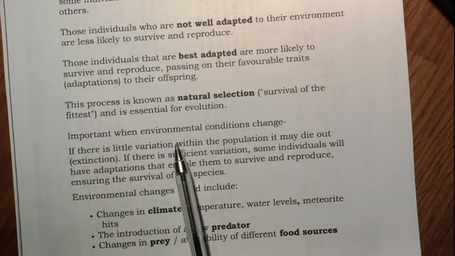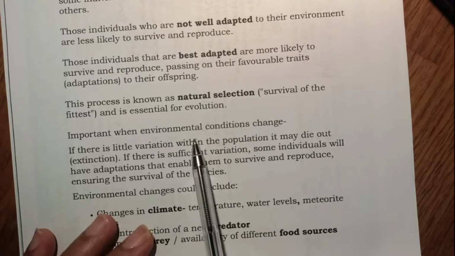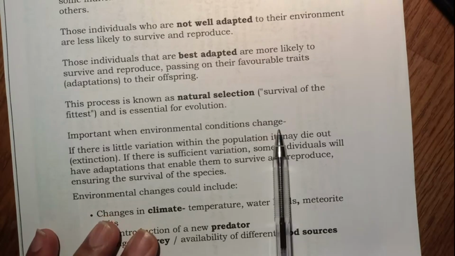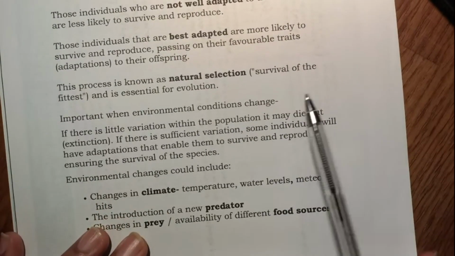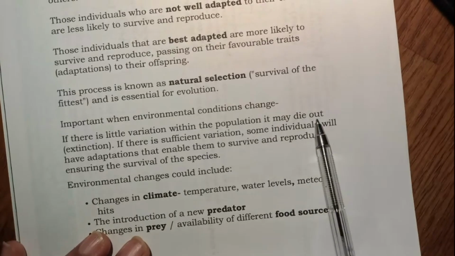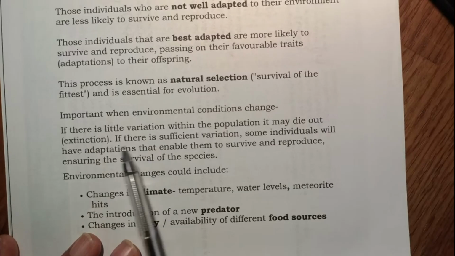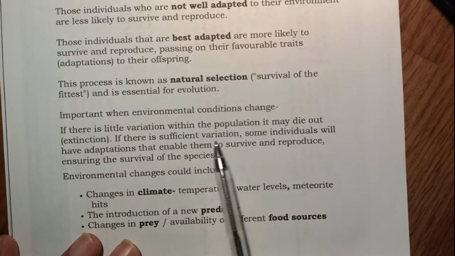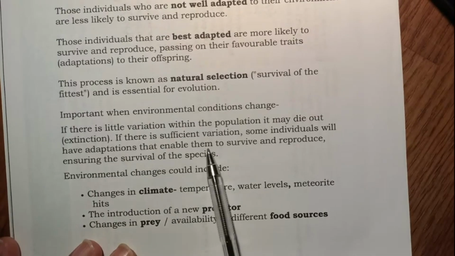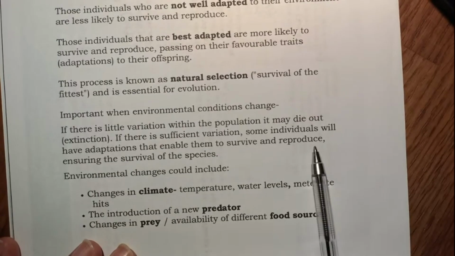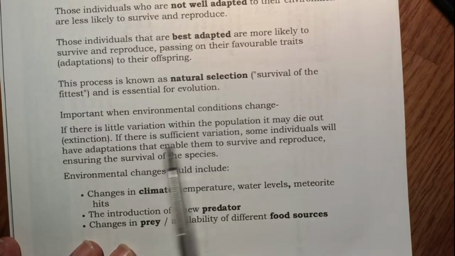Now, this variation and natural selection is also important when environment conditions change. If there is little variation within the population, the whole population may die out. That is called extinction. If there is sufficient variation, some individuals will have adaptations that will help them to survive and reproduce. This will ensure their survival as a species.